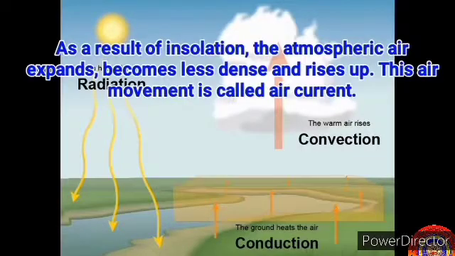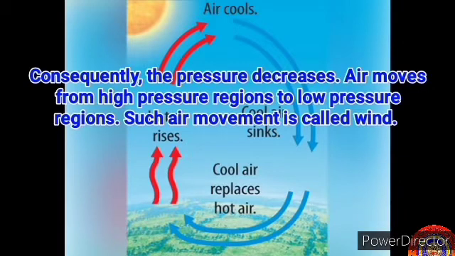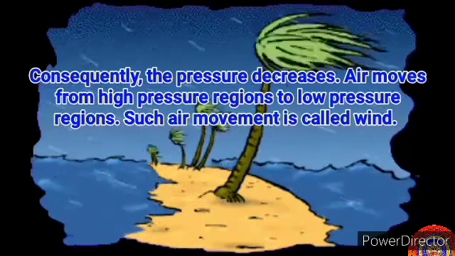As a result of insolation, the atmospheric air expands, becomes less dense and rises up. This air movement is called air current. Consequently, the pressure decreases. Air moves from high pressure regions to low pressure regions. Such air movement is called wind.